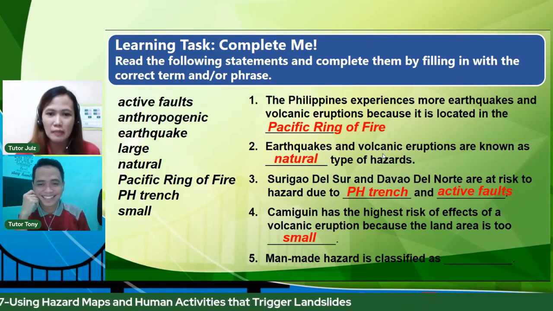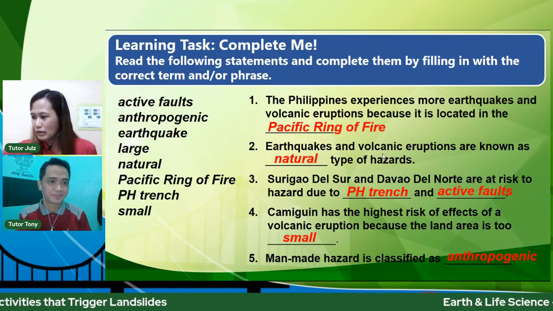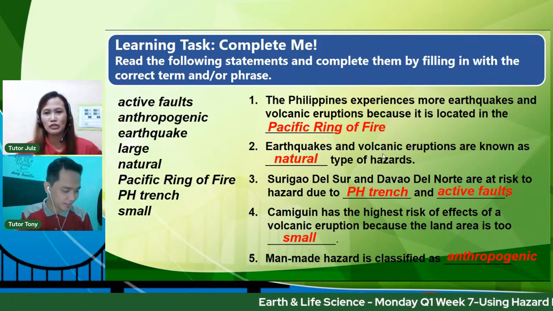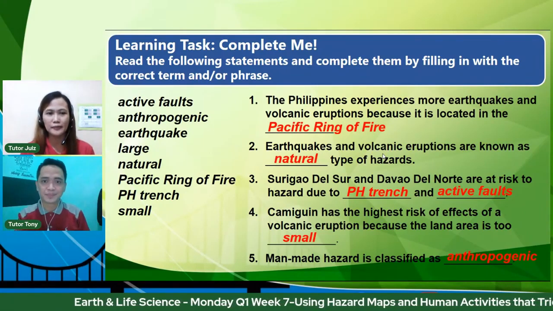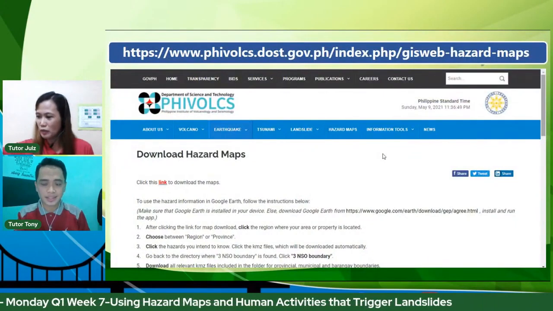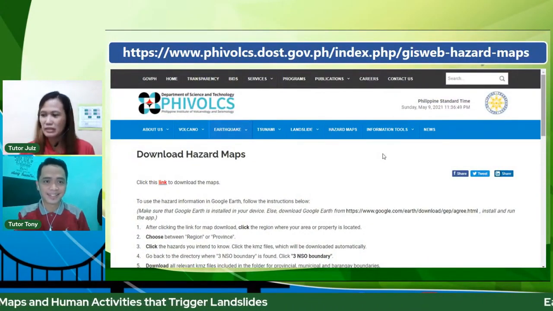And the last, the man-made hazard is classified as anthropogenic. Okay, so that's the last part. Thank you so much, Tutor Jules. Humahabol pa po sila. Nandito pa po yung iba. Number 4 pa rin yung iba. Number 5, but the same answer.